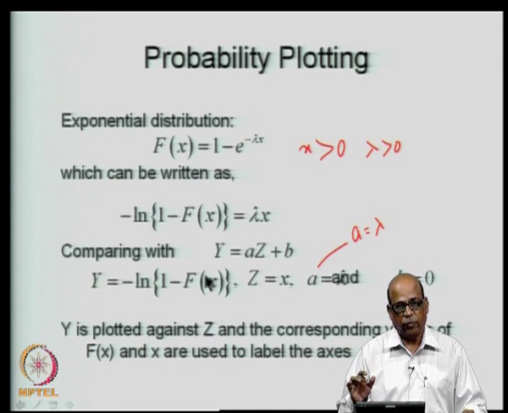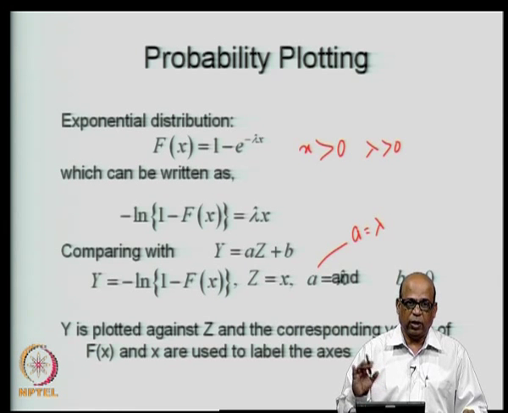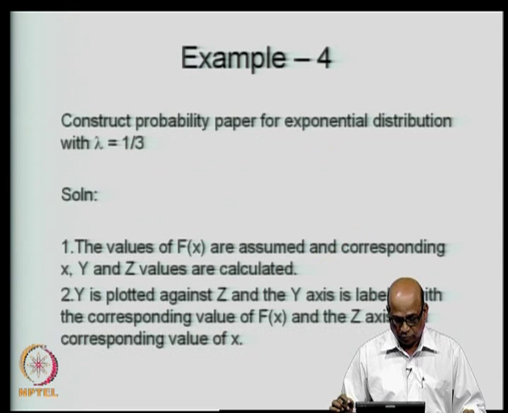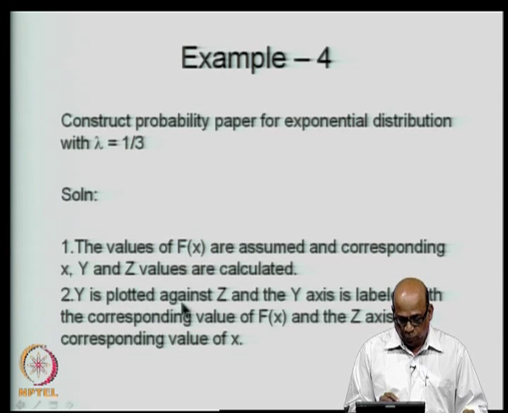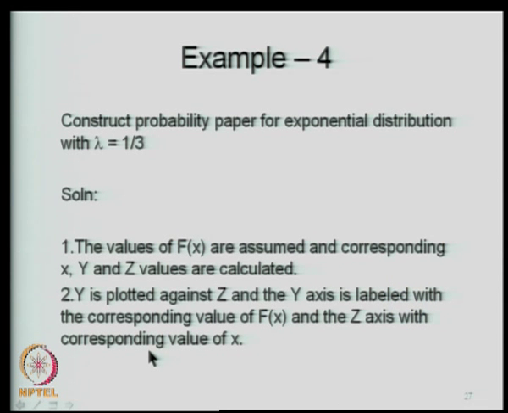So, fix a value of f of x, get x, y and z, and once you get y and z, plot y and z and label the associated axes by z as well as x as well as f of x, as I will demonstrate. So, y is plotted against z and the y axis is labeled with the corresponding value of f of x, and the z axis with corresponding value of x.